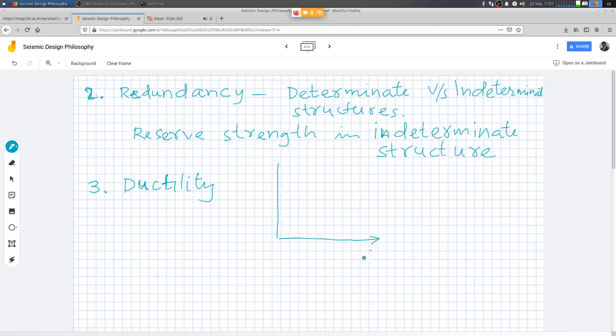This is deformation, it can be anything, axial deformation or rotation. So I would rather say strain and stress. So there is going to be an elastic limit, and then there is going to be this plateau before it collapses. So this is the rupture point, ultimate, right? So this is what we call the yield plateau.